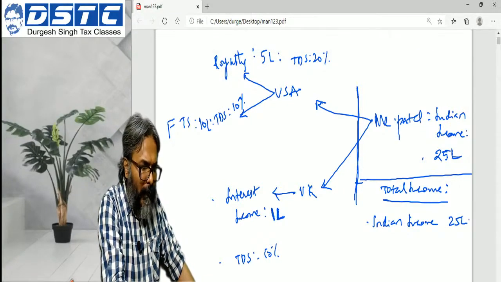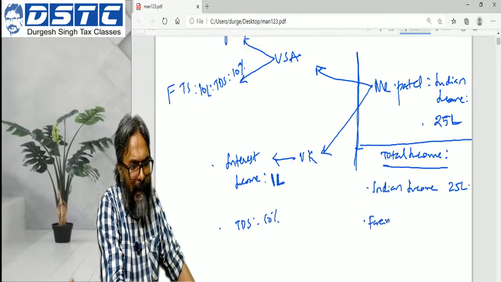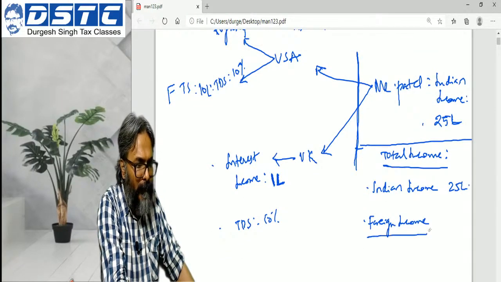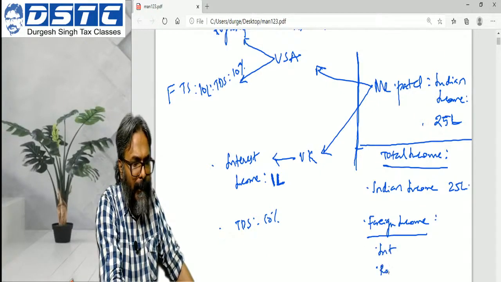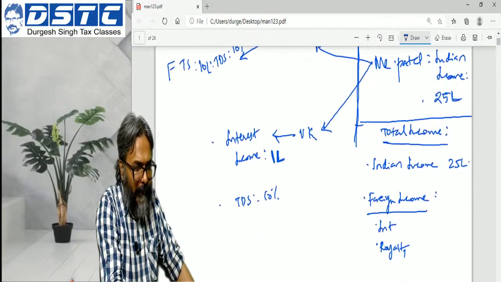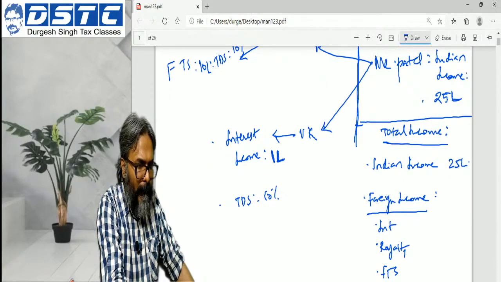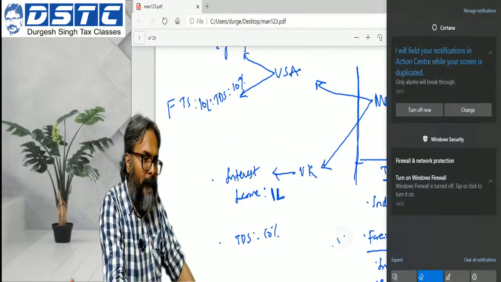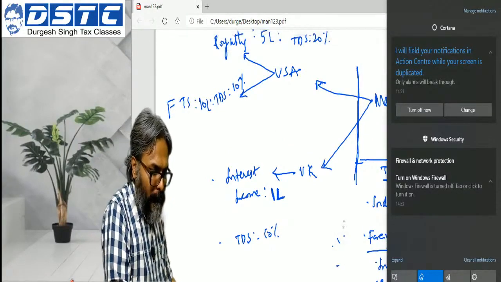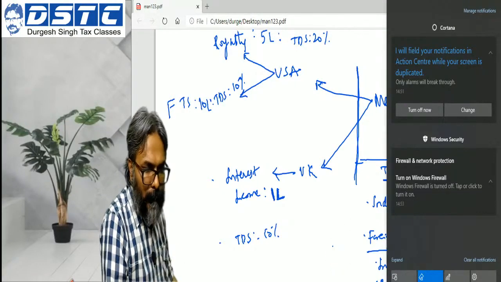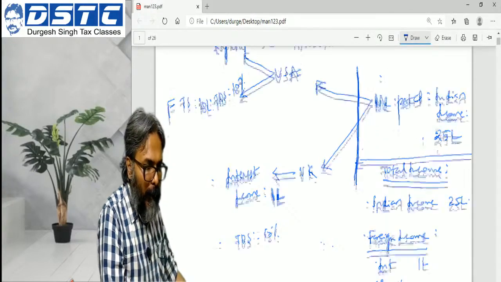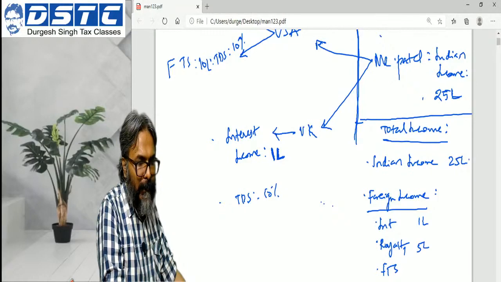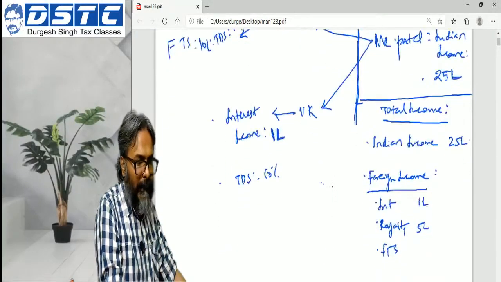And foreign income, I say this is I in IFOS, all the three: interest 1 lakh, royalty 5 lakhs, and FTS 10 lakhs.